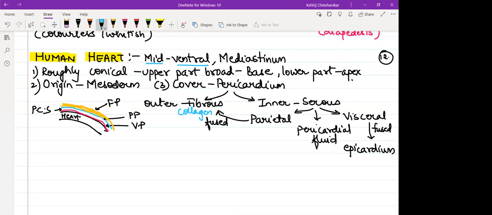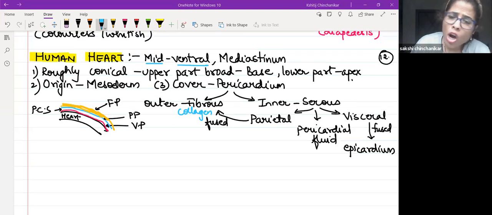So if the heart can't expand and contract, how can we feel our heartbeat? Prathamesh, the heart cannot expand, but the heart is reducing in size when it is contracting, relaxing. So it is contracting and relaxing by staying within pericardium.